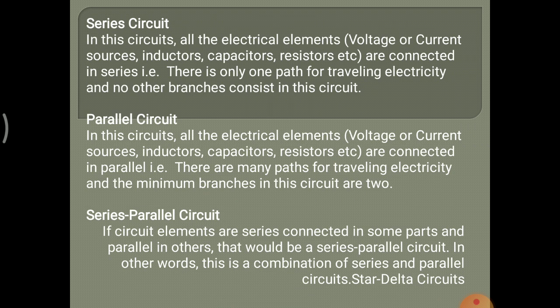Series circuit. In this circuit, all the electrical elements, voltage or current sources, inductors, capacitors, and resistors, are connected in series. Parallel circuit. In this circuit, all the electrical elements are connected in parallel. Series parallel circuit. If circuit elements are connected in series in some parts and in parallel in other parts, that is a series parallel circuit.